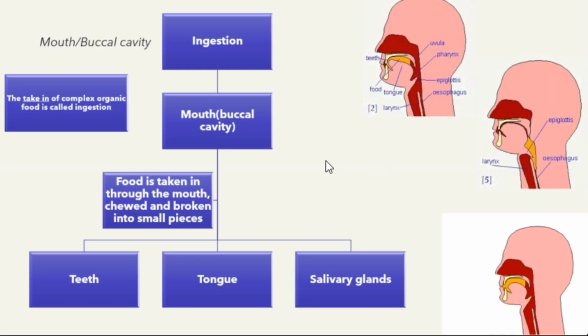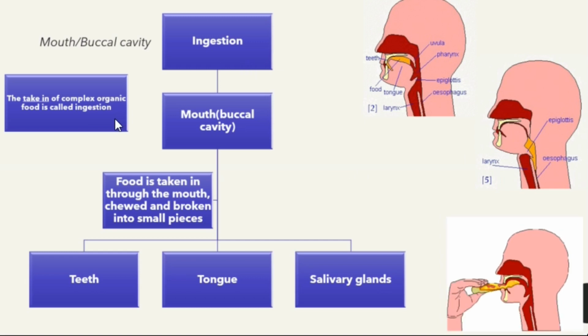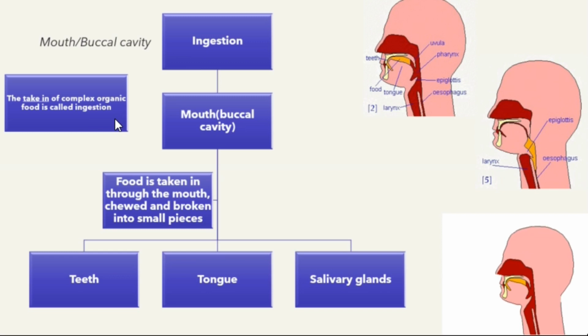Alright, coming back to ingestion. The simple definition of ingestion is the taking in of complex organic food. That's it. The mouth or the buccal cavity: the food is taken in through the mouth, it is chewed and then broken down into smaller pieces. The mouth includes the teeth, the tongue, and the salivary glands.